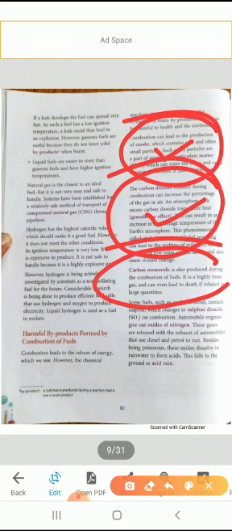And the next thing, students, carbon monoxide. This carbon monoxide is produced during the combustion of fuels. This carbon monoxide is a highly toxic gas and it can lead to death. Next thing, students,